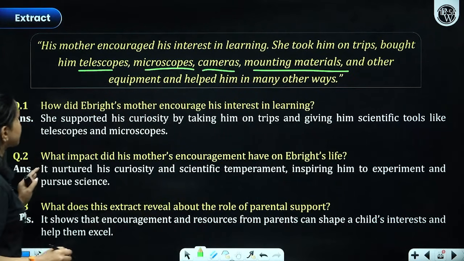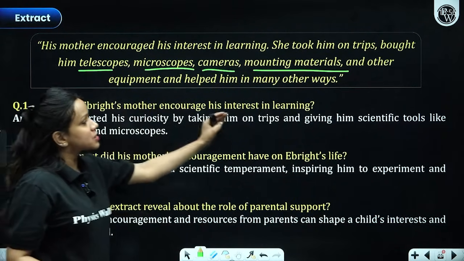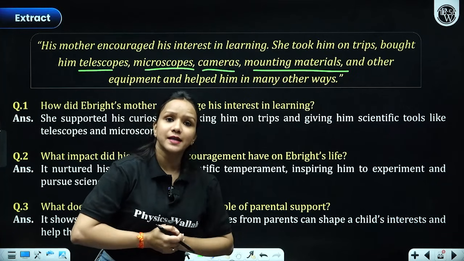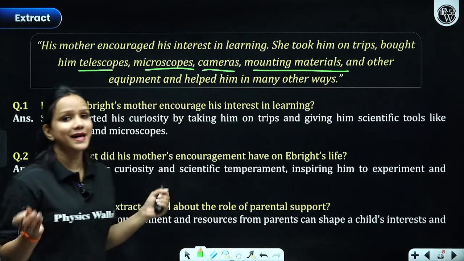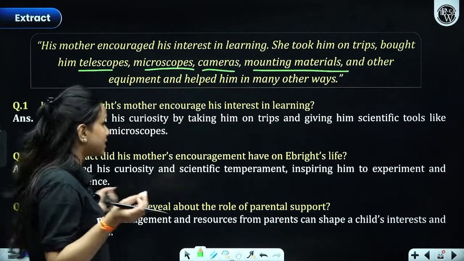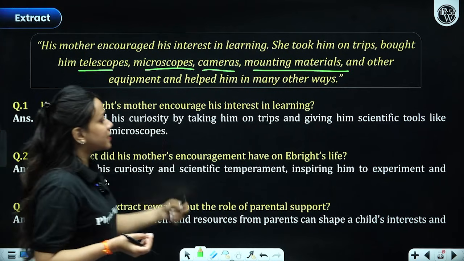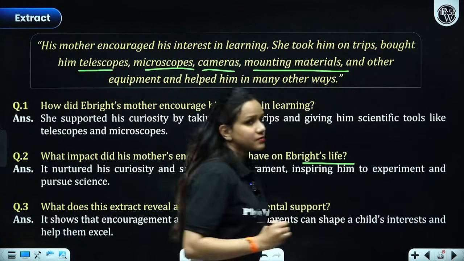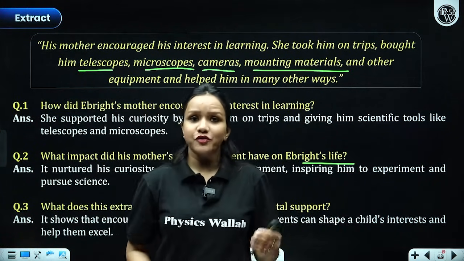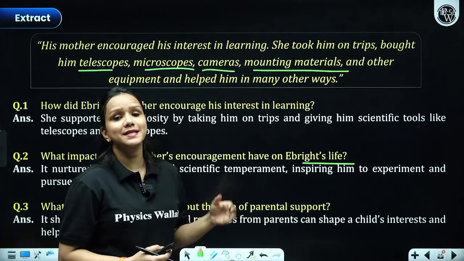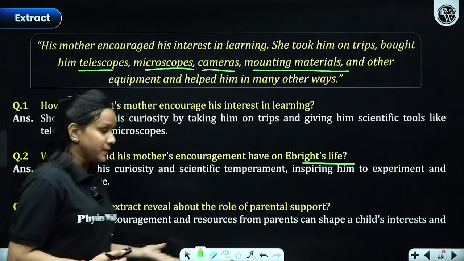For example, the first question: how did Ebright's mother encourage his interest in learning? By gifting him telescopes, microscopes, and a book titled The Travels of Monarch. What impact did his mother's encouragement have on Ebright's life? It made him motivated, as a result of which he started conducting more and more experiments.